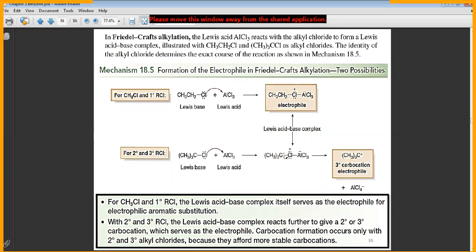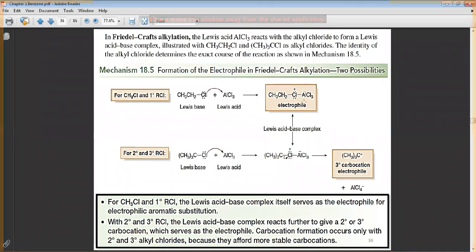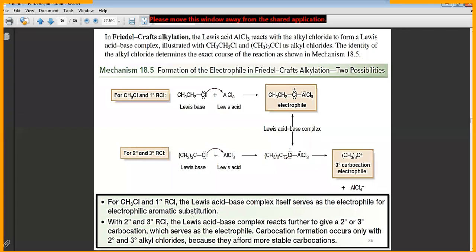I will give you an example now to know the problem. Look here. This is also important, students. For CH3Cl and the primary alkyl halide, the Lewis acid-base complex itself serves as the electrophile for the electrophilic aromatic substitution.